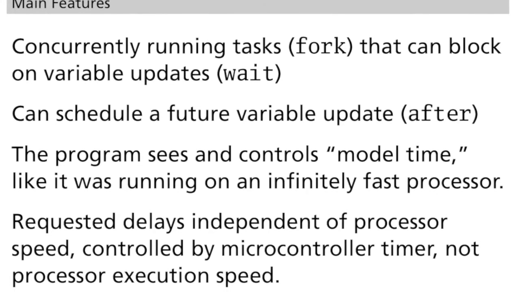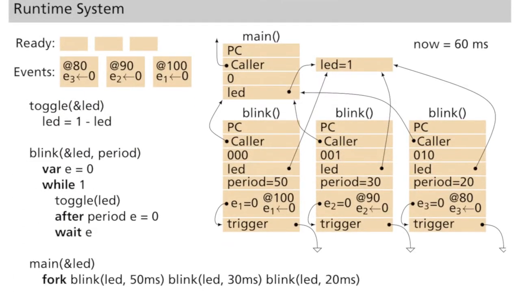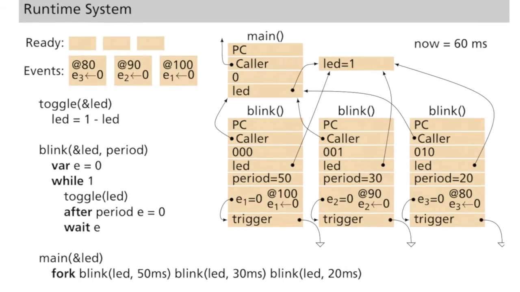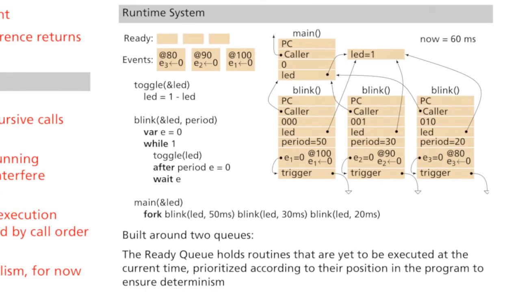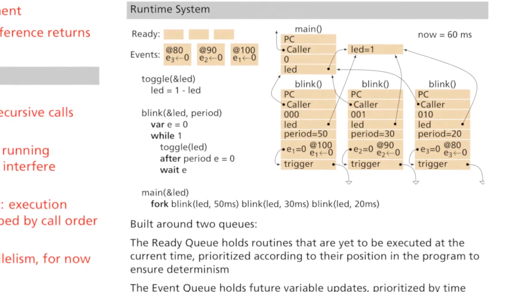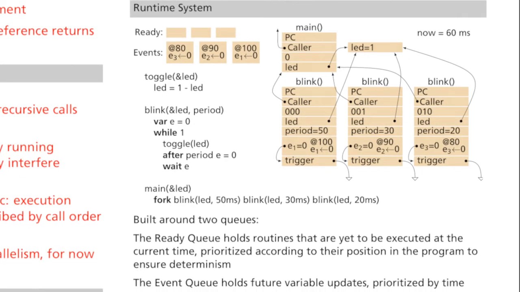We primarily rely on the microcontroller's timer for this, which runs at the same rate regardless of processor load. Our runtime system is built around two queues. The ready queue holds routines that are scheduled to execute in the current time instant. These are prioritized according to their location in the program, which ensures deterministic execution. The event queue holds future variable updates.